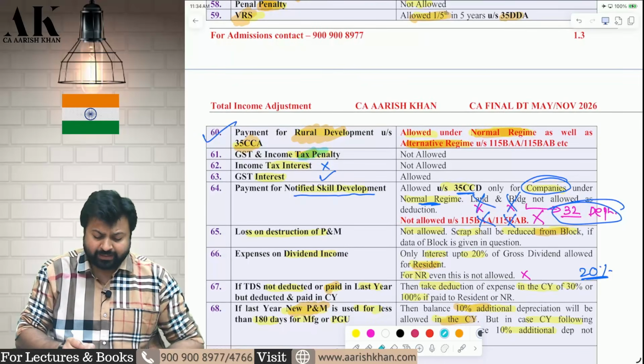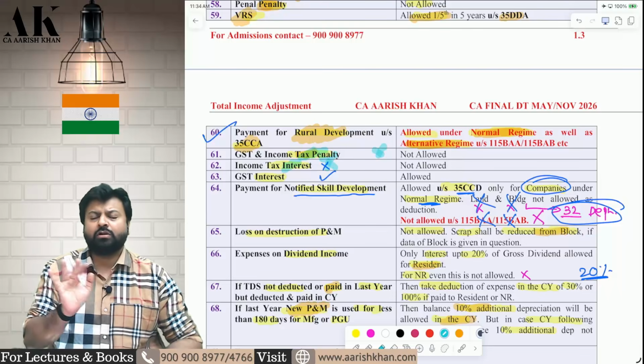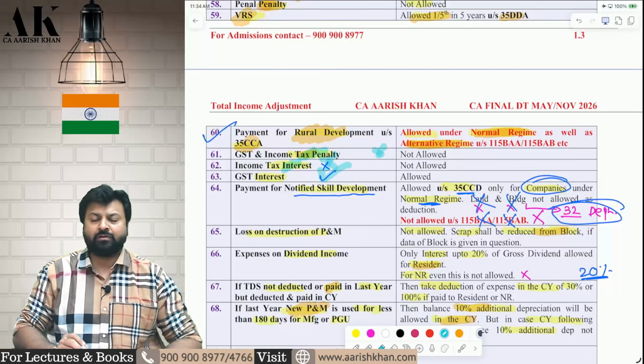Next one. GST and income tax penalty disallowed. Both of them are penal in nature. Income tax interest disallowed, not allowed. GST interest allowed. Be careful.